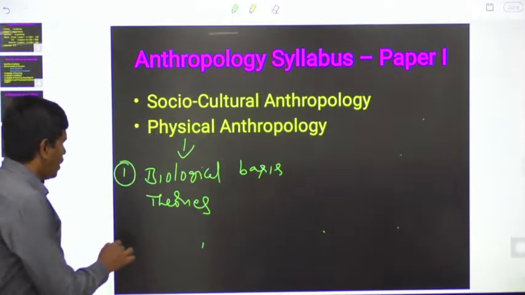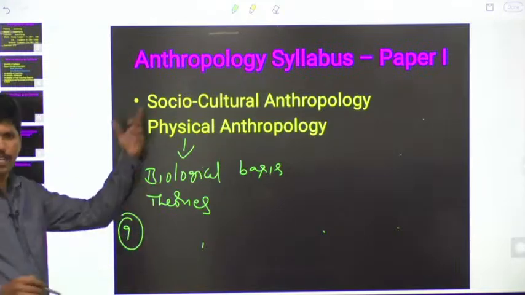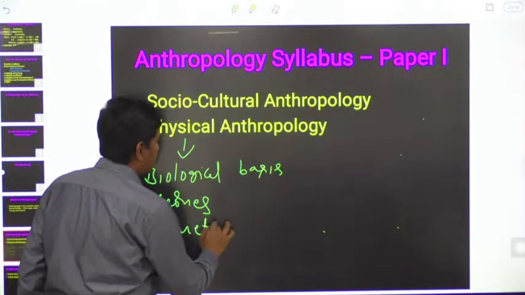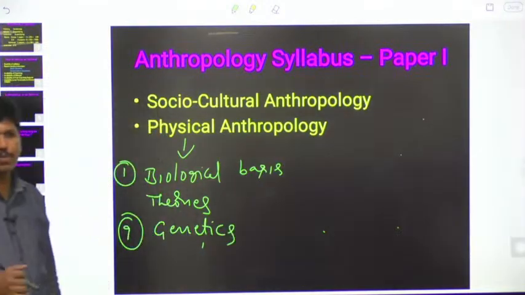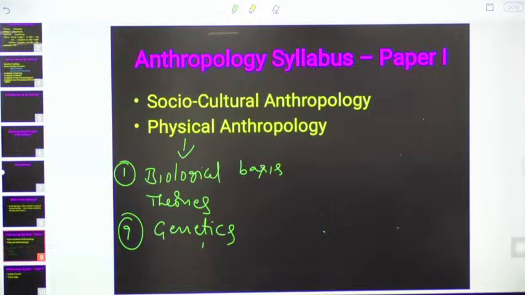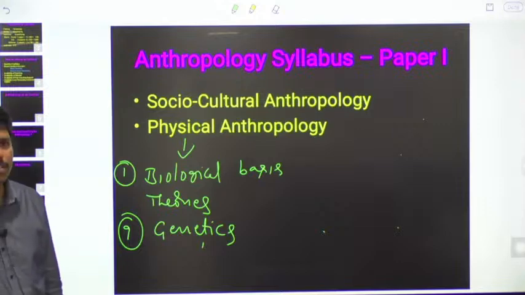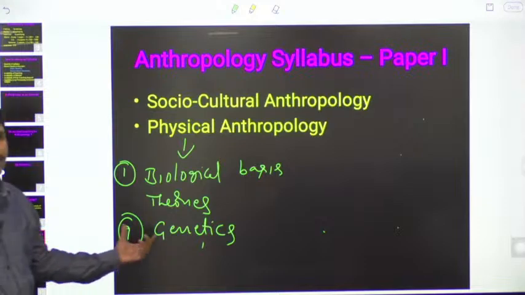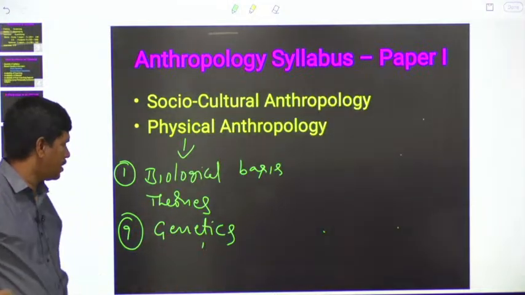After that, in the 9th chapter, so far we have discussed 8 chapters. In the 9th chapter, we will study genetics in detail. What are chromosomes? What are genes? What is Mendelism, Mendel's laws of inheritance? And what are the different chromosomal aberrations? All those things we will study. Different concepts associated with genetics.